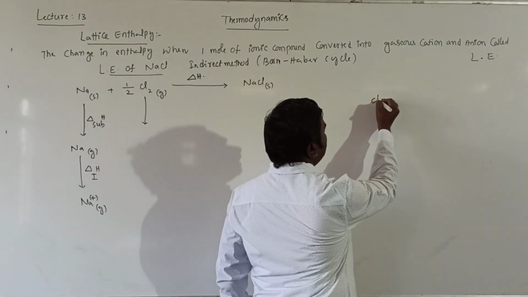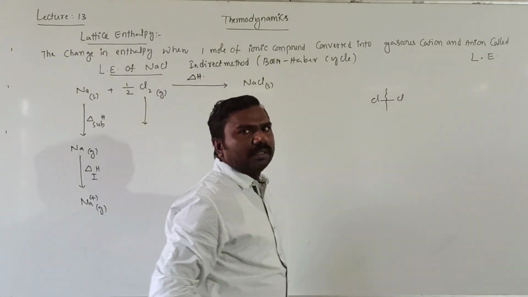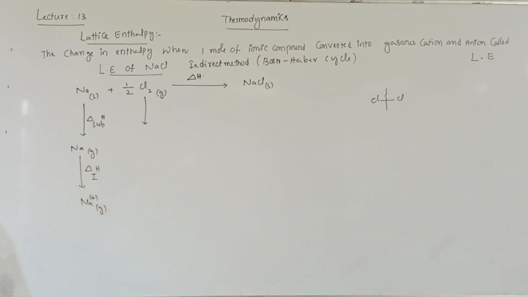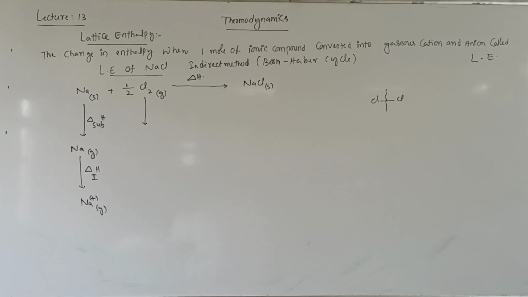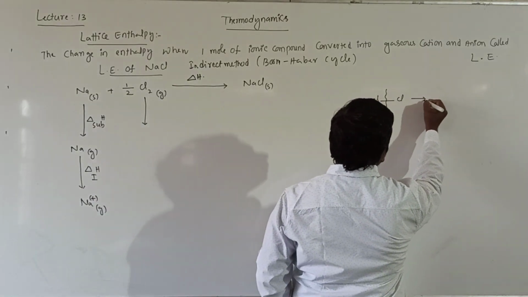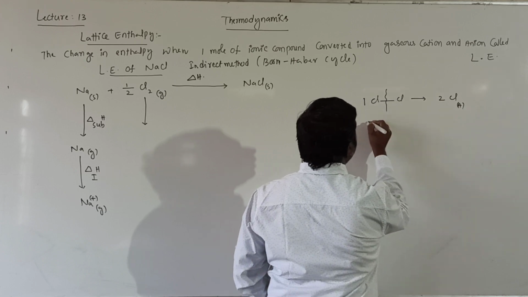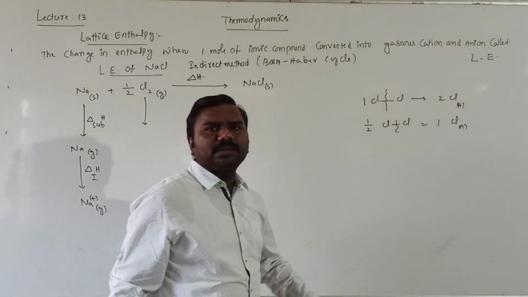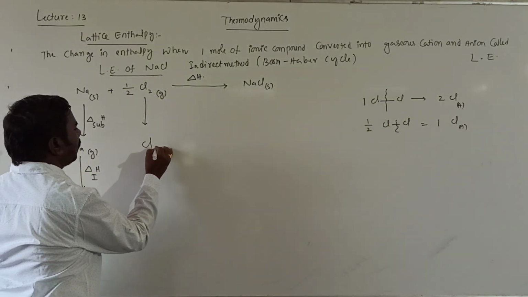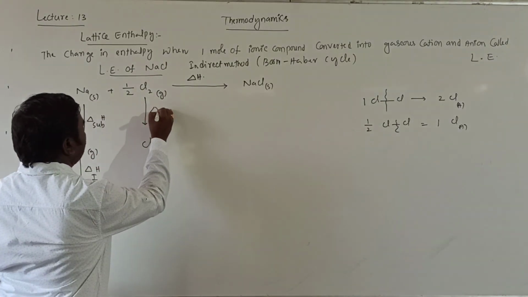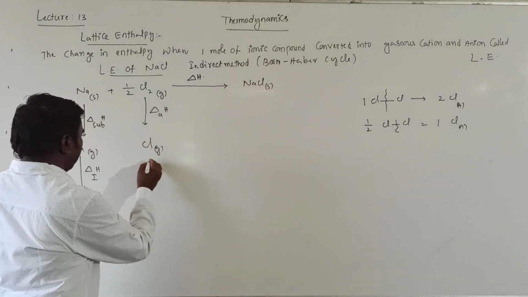Next, half Cl2. Cl2 means this bond is broken, then you will get 2 chlorine atoms. 1 Cl2 means you will get 2 chlorine atoms. Half Cl2 means you will get 1 chlorine atom. Clear, students? So now here is Cl gaseous atom. Atoms are formed from a molecule, called atomization. Enthalpy of atomization.